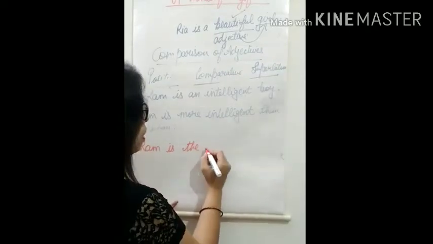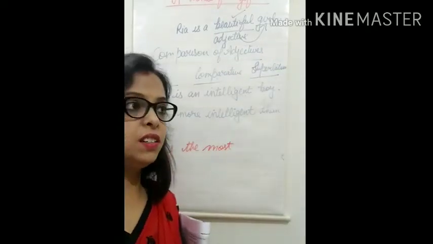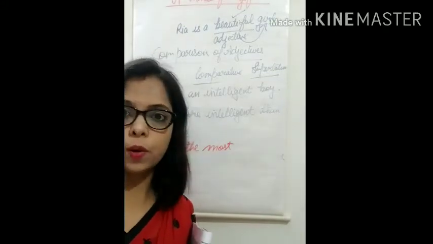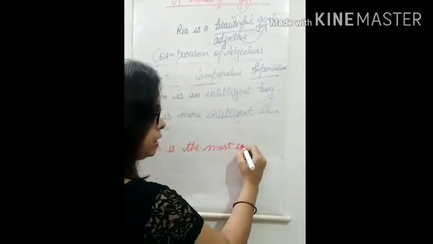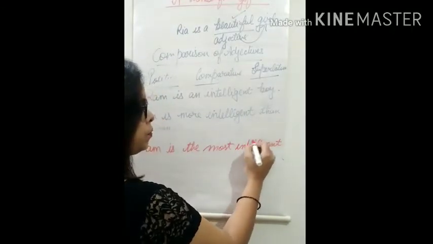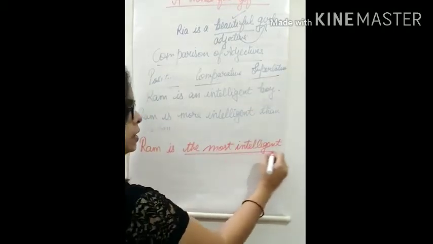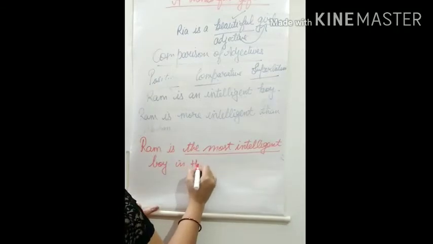So Ram is the most, okay. We will not say intelligentest, something like that. There is no any word like that. So we will use the most and simply put intelligent. Ram is the most intelligent boy in the class.